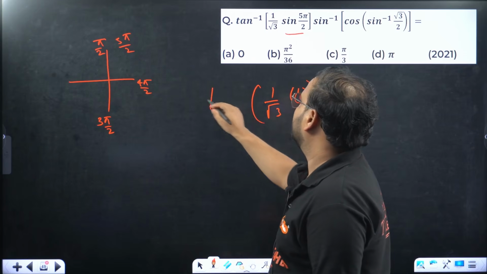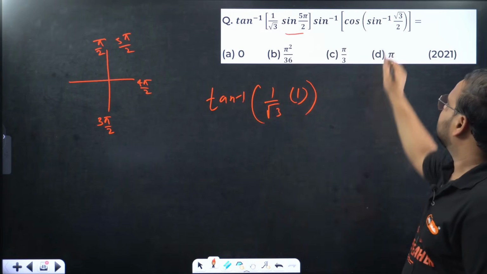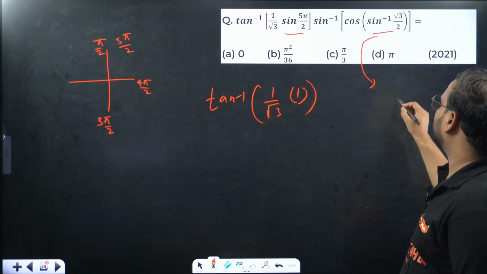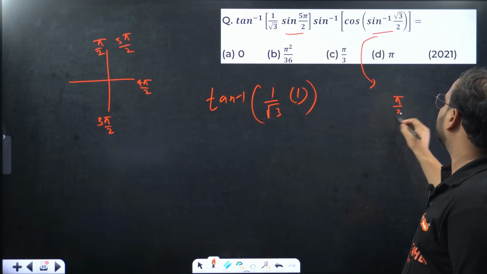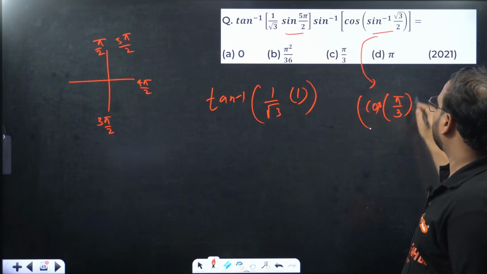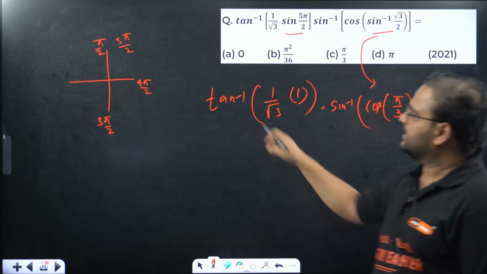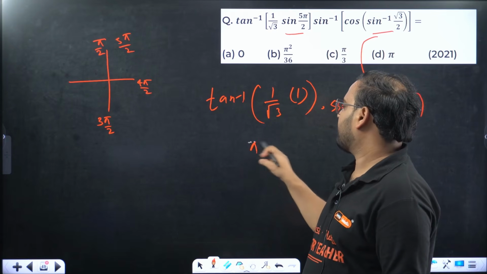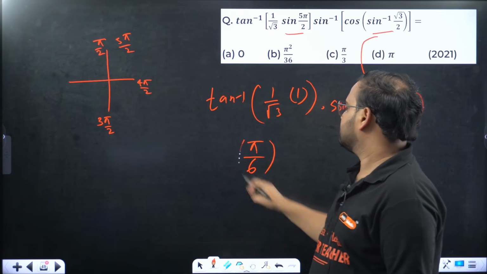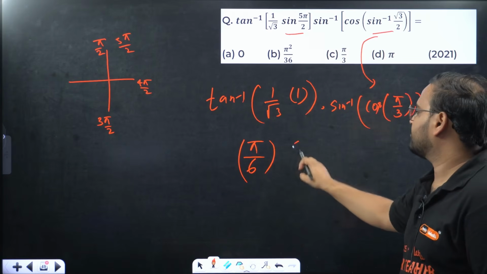Have over here tan inverse. Sin inverse of root 3 by 2. So pi by 3. Outside we have cos. Okay. And this we have with sin inverse multiplied. Tan inverse of 1 by root 3 is pi by 6. Sin inverse of cos of pi by 3. Cos pi by 3 is how much?